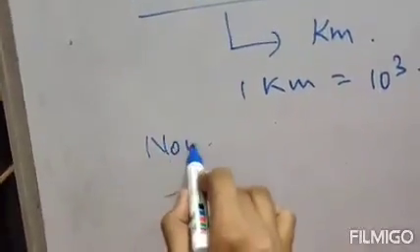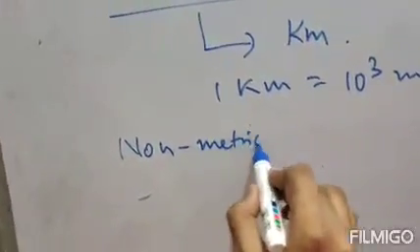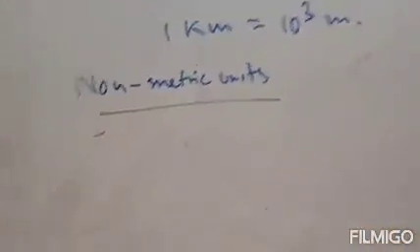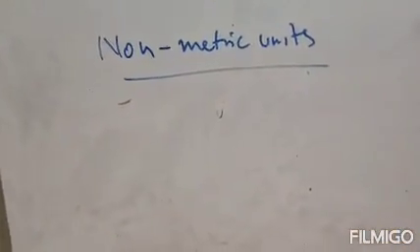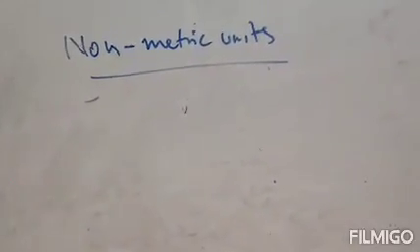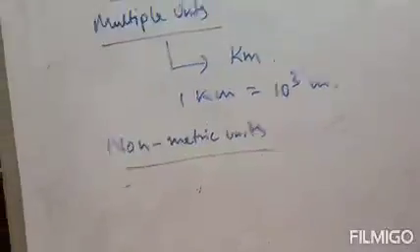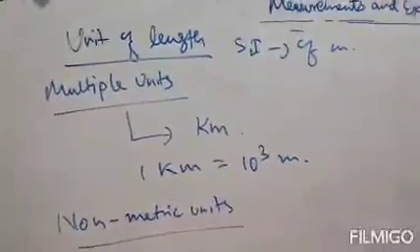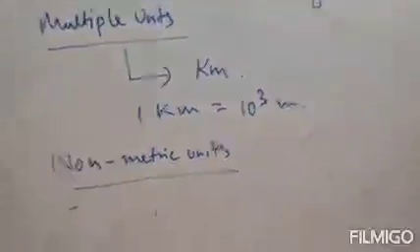Now if we talk about non-metric units of length, if we want to measure the distance between two heavenly bodies, kilometer is considered too small.